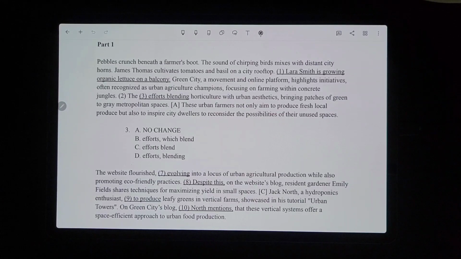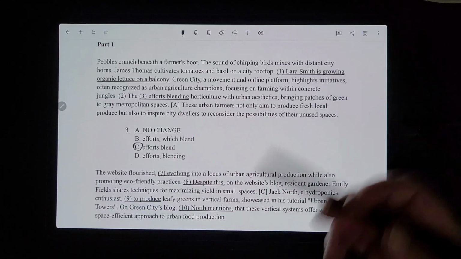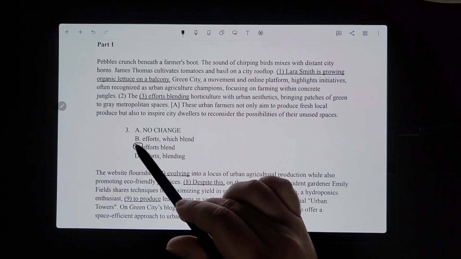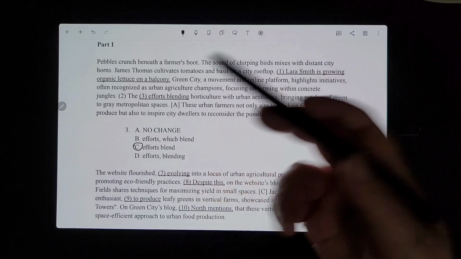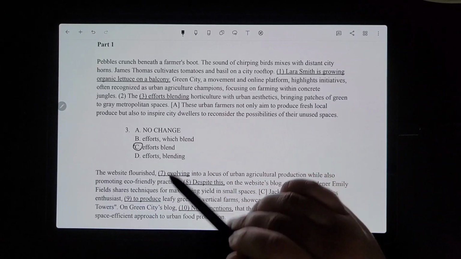So this one's kind of a mix of comma rules with verb stuff. So for the efforts, it would be C, the efforts blend, because we're talking about multiple efforts that were all referenced earlier. It's not even changing whether it's plural or anything, but if it was, that's why it's efforts with an S. And then we would say that it would be regular, simple present tense. So it would have to be blend. Now, the one that I would see people mess up with probably the most would be choosing between B and C.